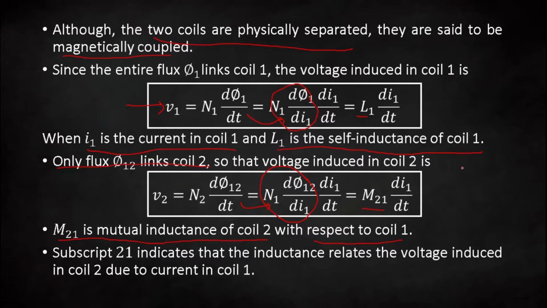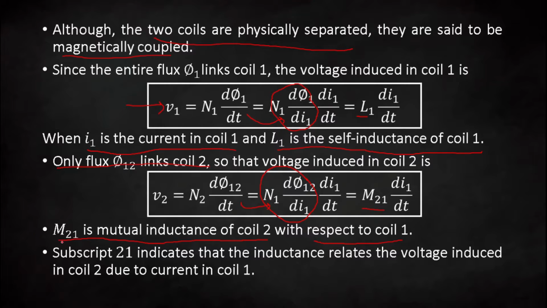So when the current through the second coil is 0, the induced voltage in the second coil is M21 di1 by dt, where M21 is the mutual inductance of coil 2 with respect to coil 1.